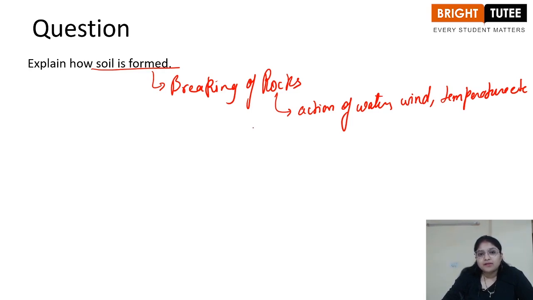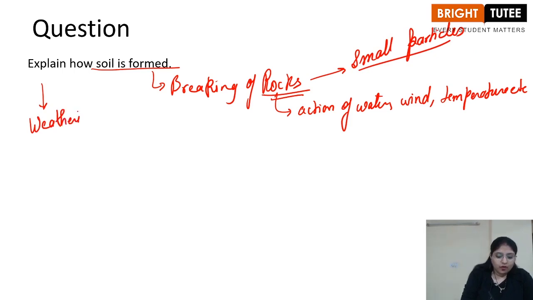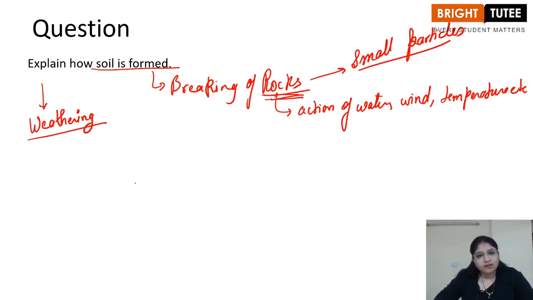And what happens is that these rocks break into really small particles, right? So these small particles further break down and cause the formation of soil. This whole process is known as weathering, right? So the process of soil formation with the help of the breaking of rocks is known as the process of weathering.